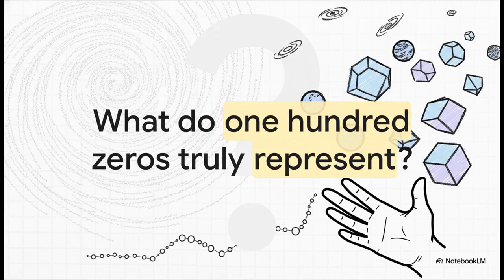So the crucial takeaway I want to leave you with is this final provocative thought. What does a magnitude of 100 zeros truly represent in your mind? We've looked at the word itself, the mathematical exponent, and the decimal notation. But trying to actually grasp that staggering scale, a solitary 1 followed by an absolute sea of 100 zeros, is a completely different challenge. It is so easy to say, but almost impossible to truly comprehend.